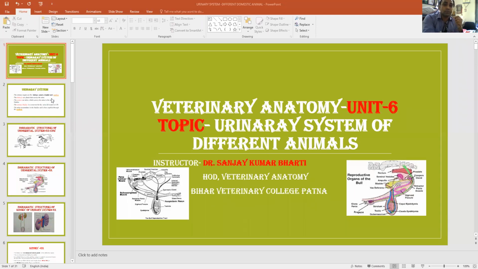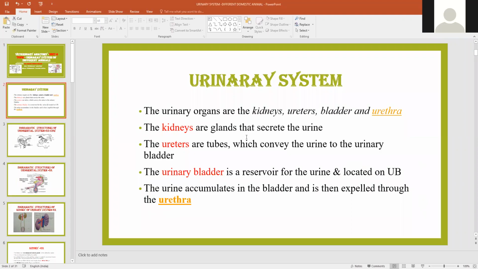Okay, so this urinary system contains glands, or we can say structures in the form of glands, because its upper part has an endocrine gland. This is known as the suprarenal gland. So it contains two kidneys, two ureters, and the urinary bladder along with the urethra. Okay, so these are the structures.